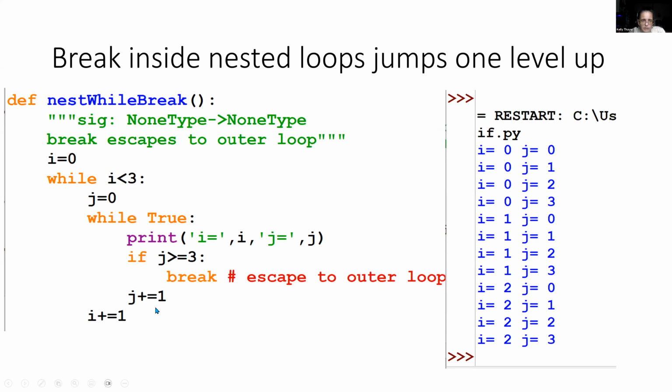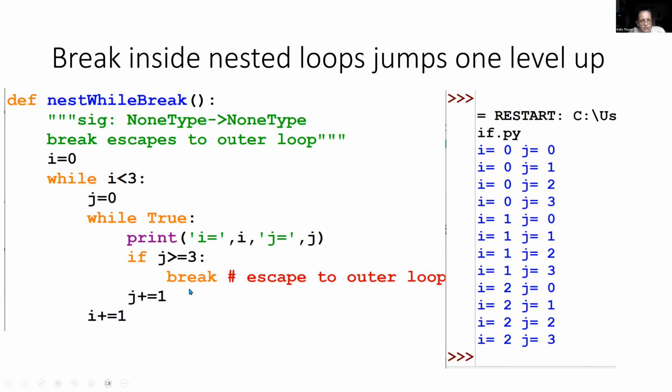So now it gets incremented to 2. We print i, j with 0, 2. And then we go back to the top. We print i, j, right? Notice that we get i equals 0, j equals 3, just because of where the printing is. If I had put this if statement before the print, it would have stopped before we actually did the printing, but it's after. So if j is greater than or equal to 3, which it is now, it will break.